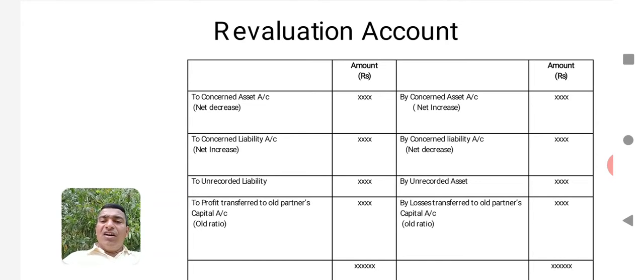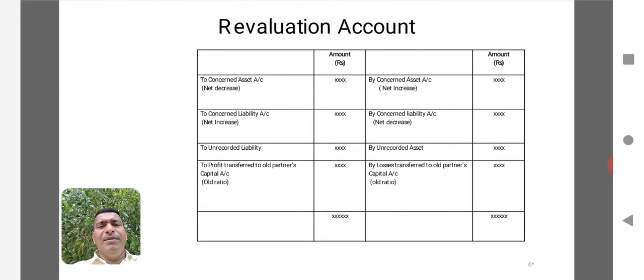Once we record all the transactions, if there is any provision, it should also be recorded. Here a provision can be taken as a liability again, so it will come to the debit side. So all the transactions should be recorded in the debit side or in the credit side, depending on the situation or the nature of the transaction. Then at the end, you should derive the final balance, or we can say the balancing figure. That balancing figure should be carried forward to the partners' capital accounts, that is, the old partners' capital accounts.